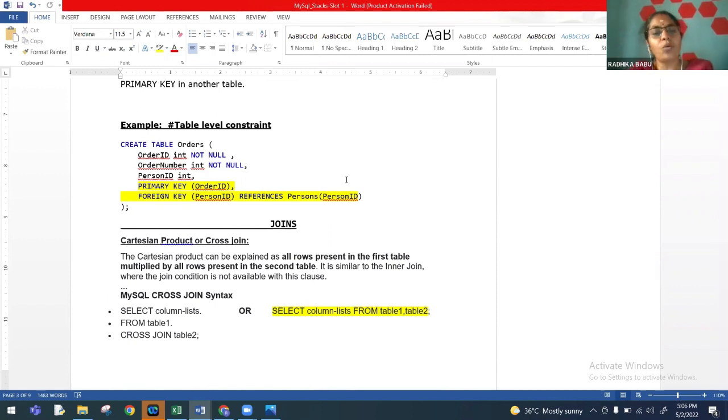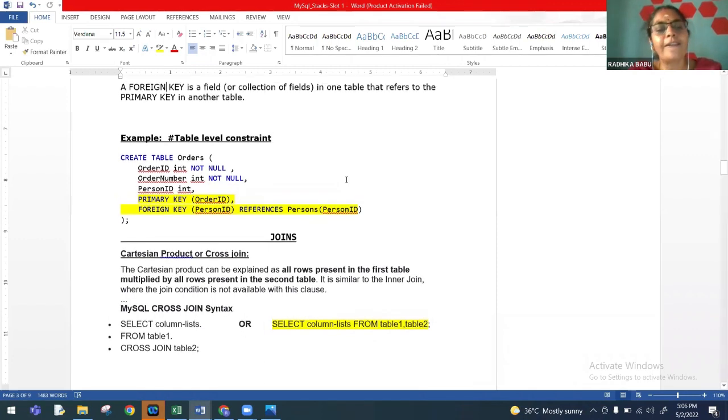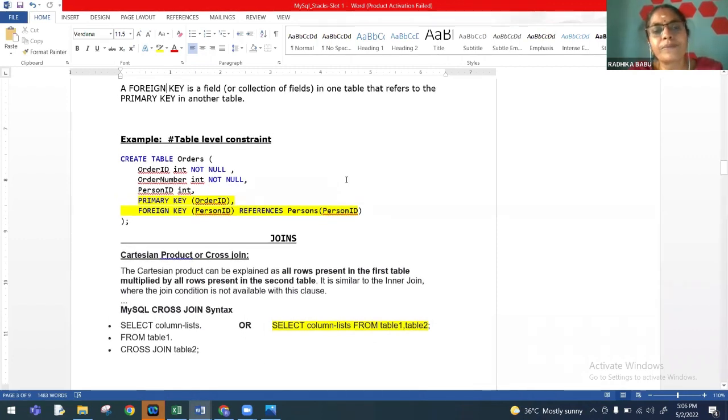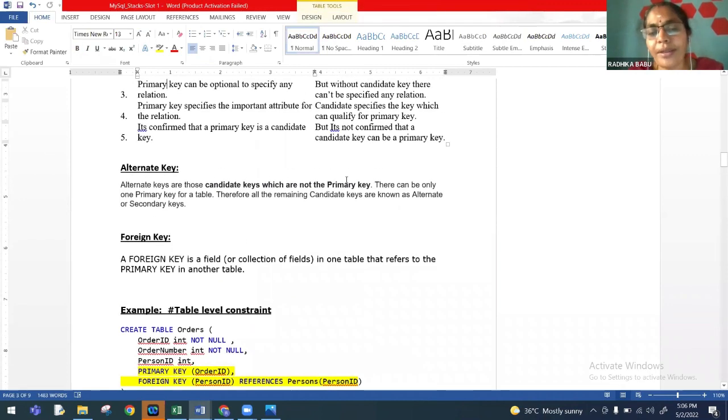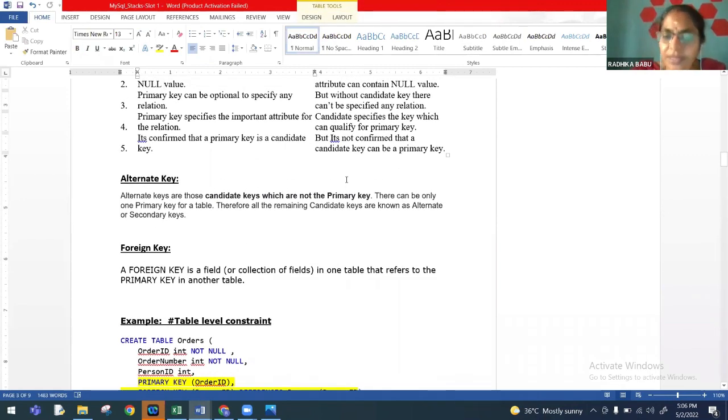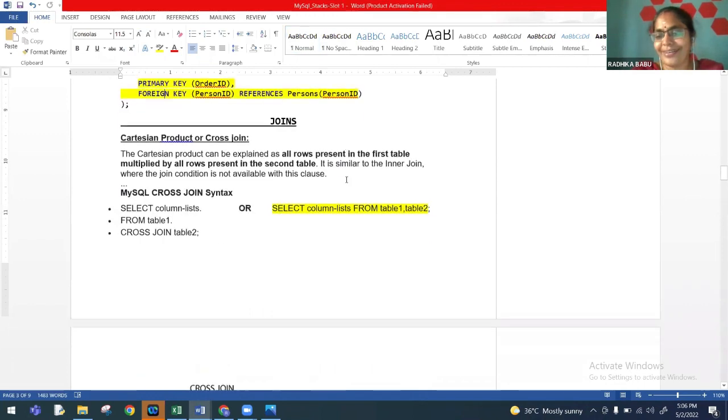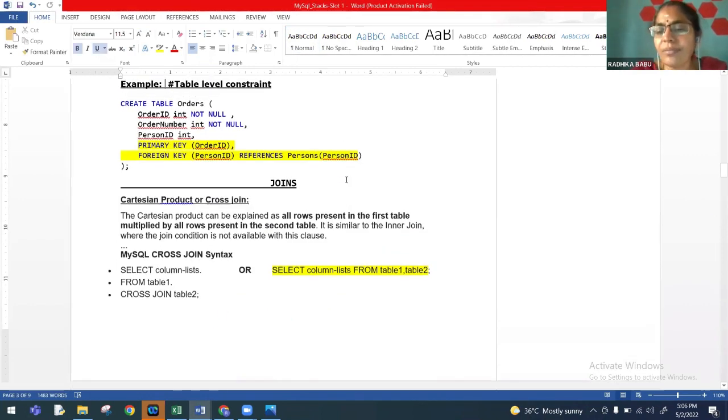So I'm a little slow or a little fast, so please, I'm open to all the feedback. Ultimately, we should be able to reach our students correctly. And this is a very important area because 18 marks from this will be tested. So there is more weightage for this term from this particular concept.